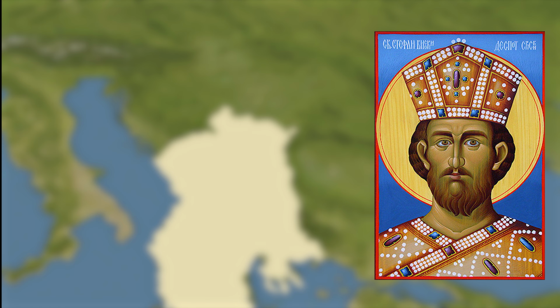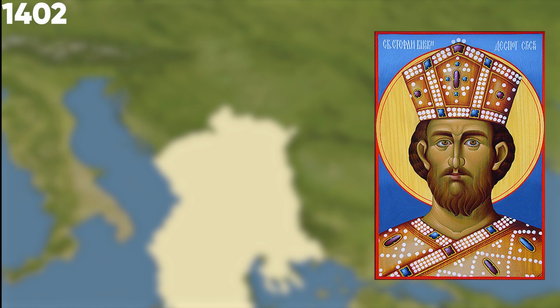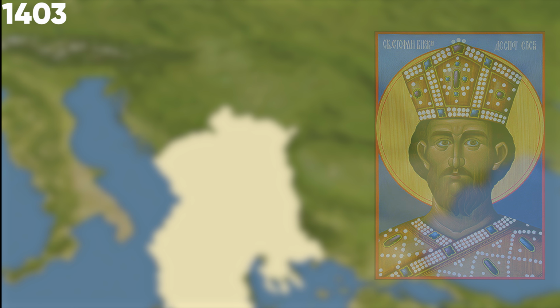To power came Stefan Lazarević, son of Prince Knez Lazar Hrebeljanović and Princess Milica. In 1402 there was a battle at Angora, where Turks and Serbs fought against the Mongols. On his way back from Angora, Stefan Lazarević stopped in Constantinople, where the Byzantine Emperor awarded him the title of Despot. He moved the capital from Kruševac to Belgrade in 1403. Then Belgrade became the capital for the first time in Serbian history.